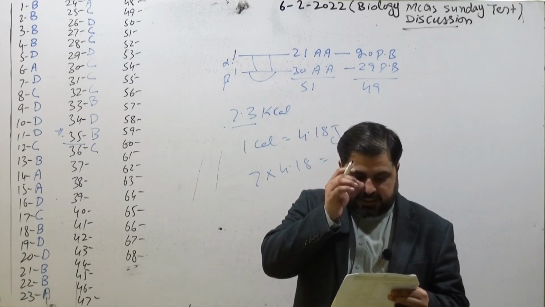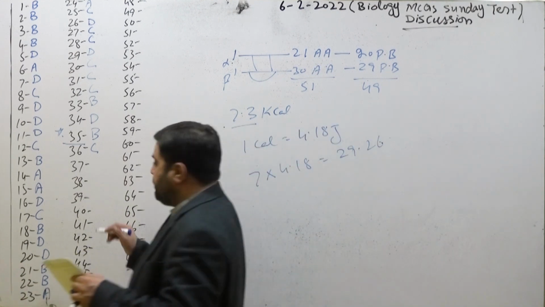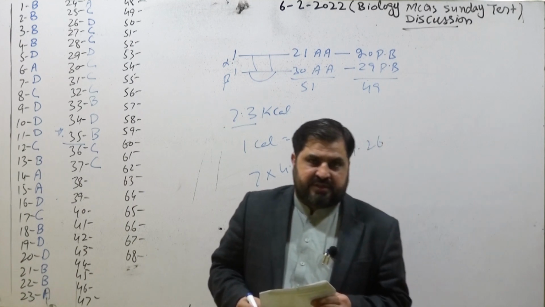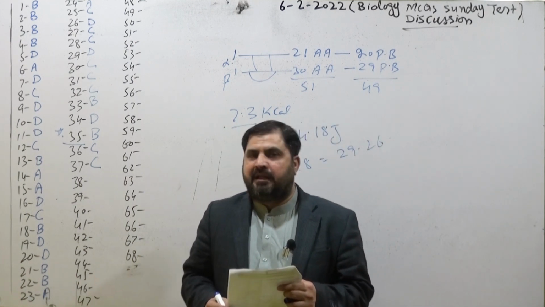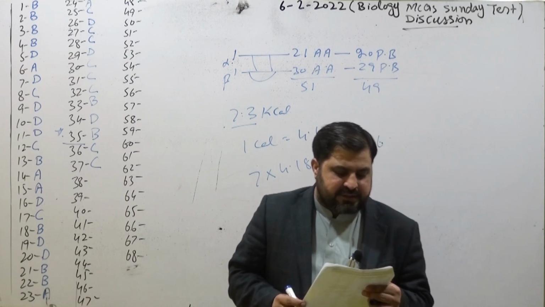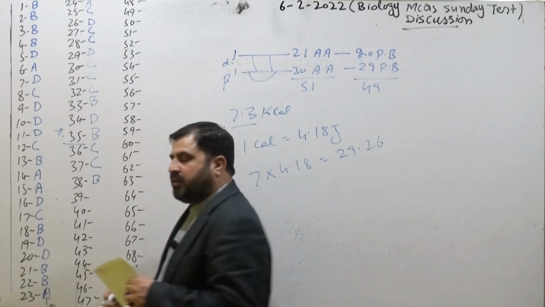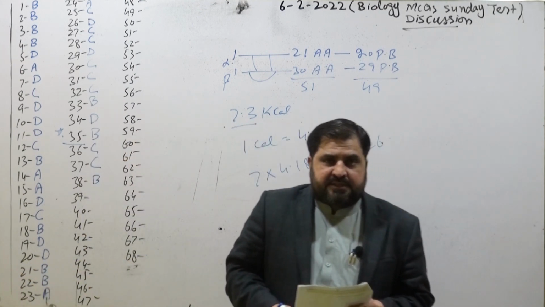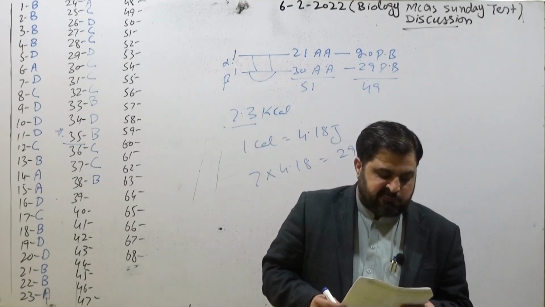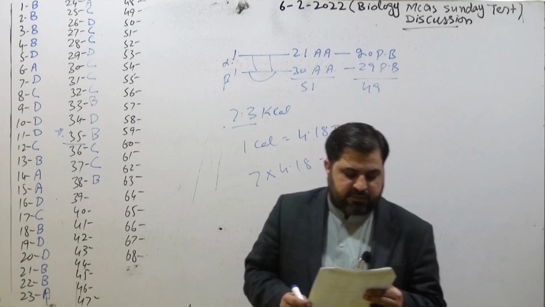Coming toward the next MCQ, that's 37. All of the following are the uses of cell wall except broth in agar media. Keep in your mind, broth in agar media, that's not a use of the cell wall. That's extracted from the algae. Next MCQ, that is 38. Which cell organelle is involved in the synthesis of cell wall? Golgi bodies, because Golgi bodies are involved in polysaccharide synthesis from simple sugar, and as well as they form glycoproteins and glycolipids as well.